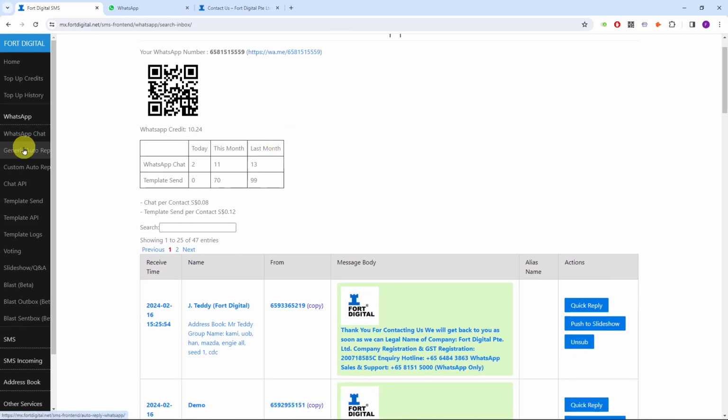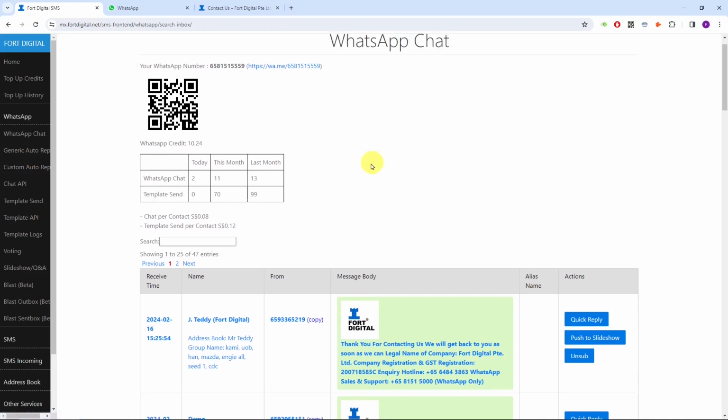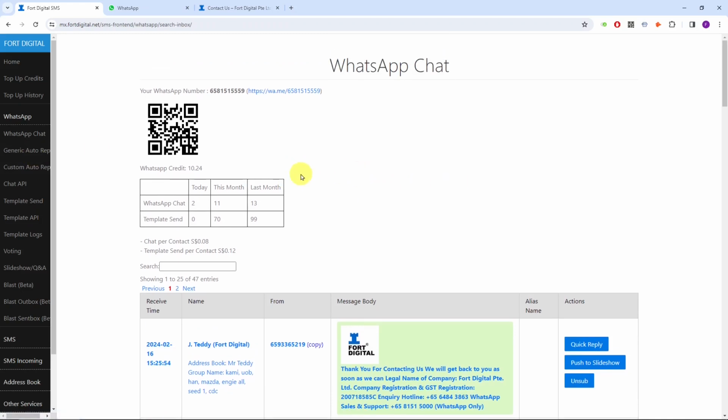You can set the auto reply or manual reply. Here you have the generic auto reply, and we have a custom auto reply. I'm going to show it to you shortly. This WhatsApp chat is basically for sales inquiries, support, reservations and bookings. People can make a booking, they just WhatsApp you, for whatever products and services you provide.